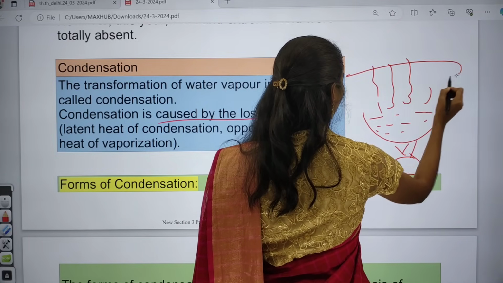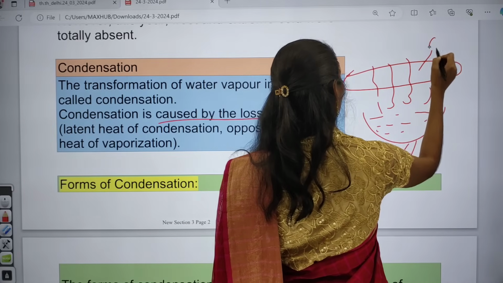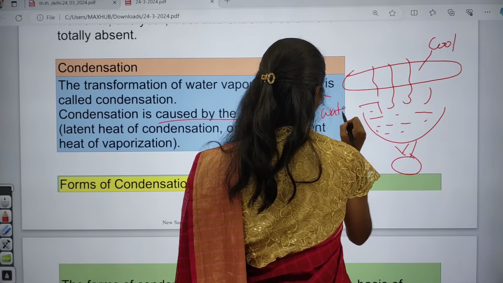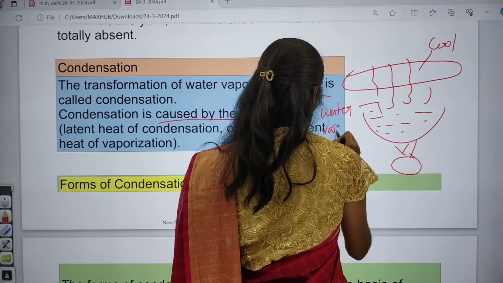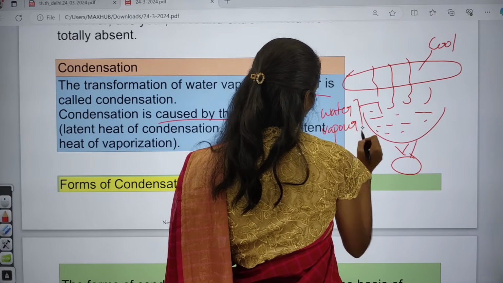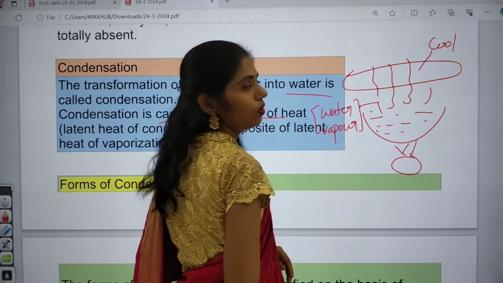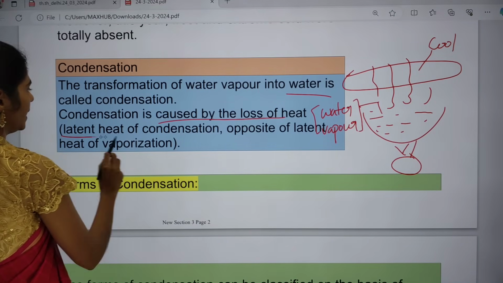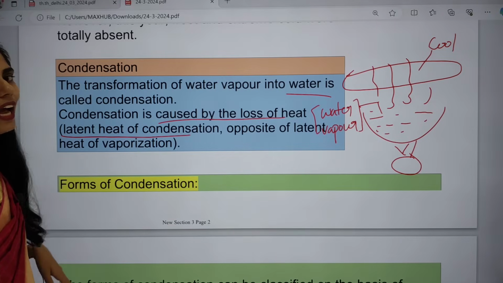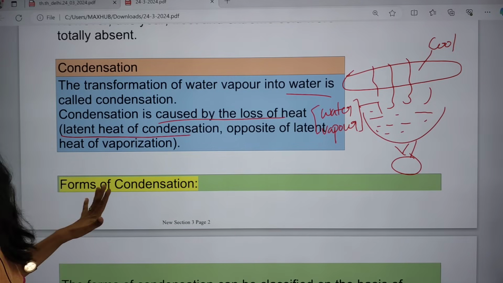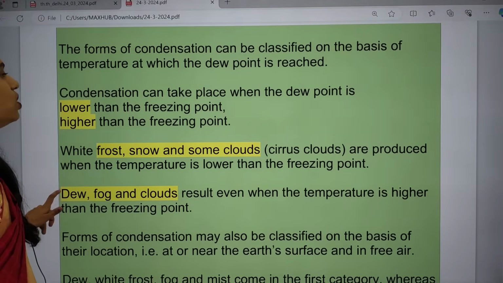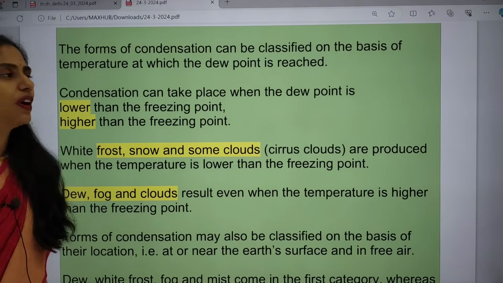So whenever you place a lid here, the lid is a cool surface. Whenever this water vapor touches this cool object, what happens? It loses the heat, which is called latent heat of condensation, and finally it forms into liquid.